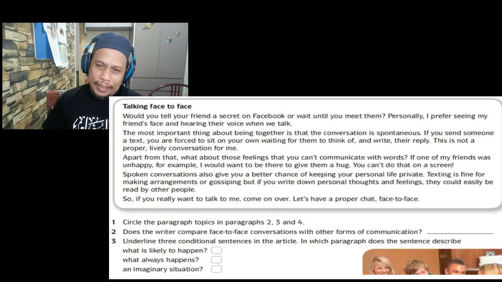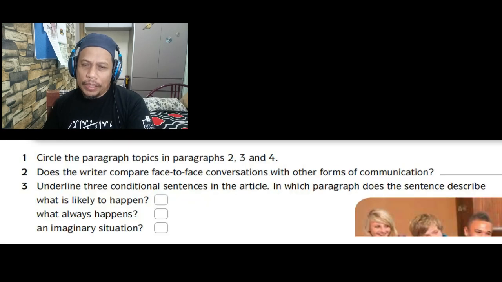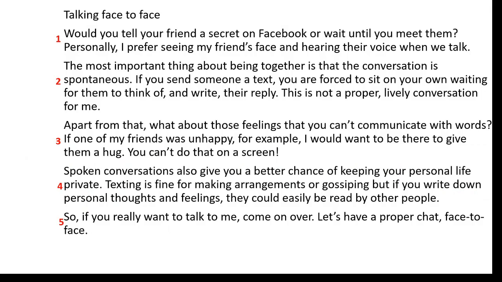Now let us discuss activity or question 1, 2, and 3. Number 1, circle the paragraph topics in paragraph 2, 3, and 4. For each paragraph, there's a paragraph topic, or sometimes we call it topic sentence. Let us identify the 3 topic sentences in paragraph 2, 3, and 4. Okay, paragraph 2, I think the first sentence: the most important thing about being together is that the conversation is spontaneous. The key word there is spontaneous.